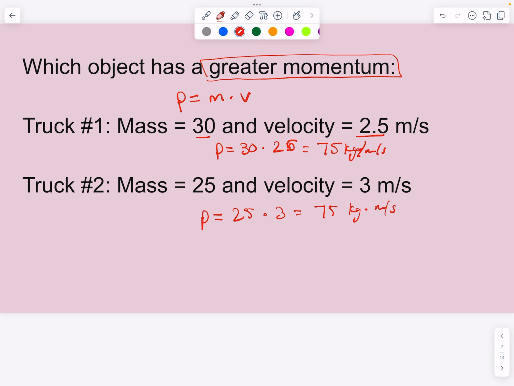So in this case, neither one has a greater momentum. They actually have the same momentum because they both end up with 75. Even though the masses are different and the velocities are different, what we get as a result of them being multiplied together ends up being the same. And so the momentum is going to be the same for both of these situations.